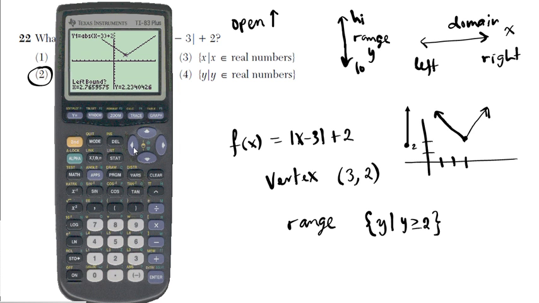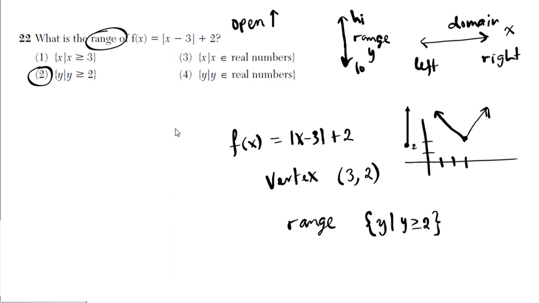Left bound, you go to the left side of the minimum point, enter. Right bound, you go to the right side of the minimum point, enter, voila. Oh, wait, it says guess. Well, guess means, should the minimum be between these two arrows right here? And just press enter again. Boom, your minimum is 2. Alright, so you can see that that's a low point, as suggested here. What is the high point? It goes up forever. Alright, so that shows that your range is y is greater than or equal to 2.